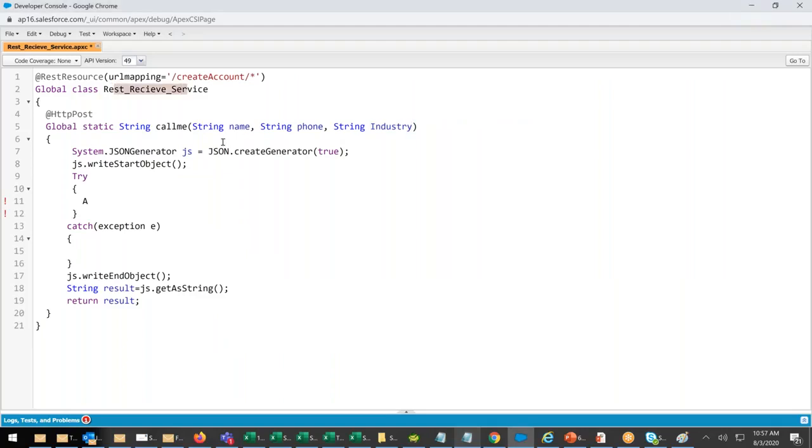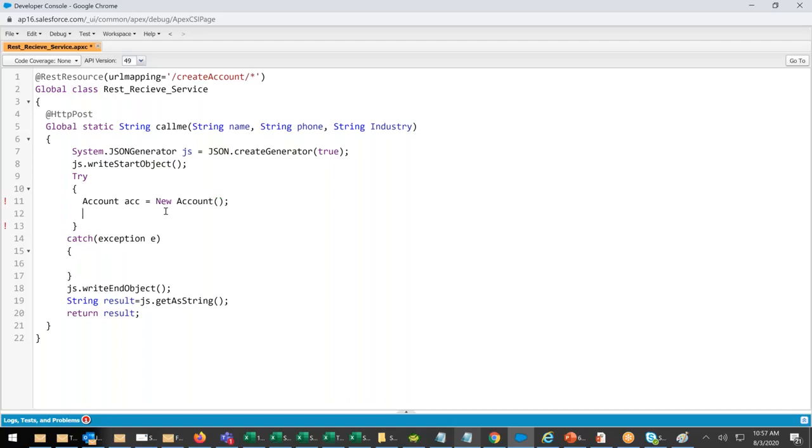As soon as it receives the URL, there's a name, there's a phone, there is an industry. Now I am saying account ACC equals to new account. Everyone knows this, guys. ACC equals new account. I will say ACC dot name equals to this name.